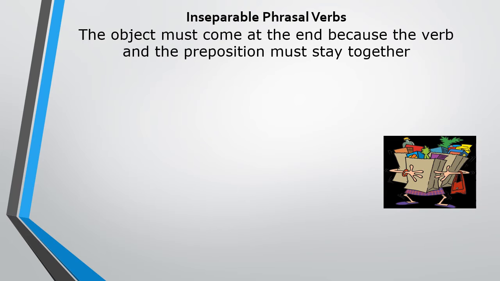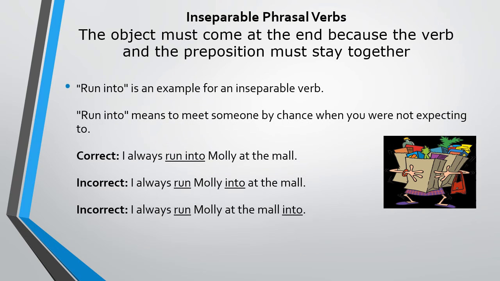Our lesson today is about inseparable phrasal verbs. The object must come at the end because the verb and the preposition must stay together. For example, run into is an example of an inseparable phrasal verb. Run into means to meet someone by chance when you were not expecting to.